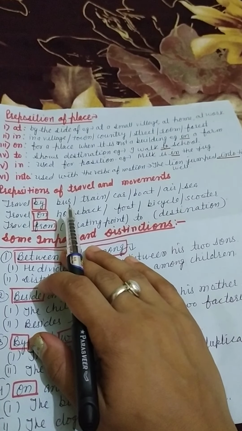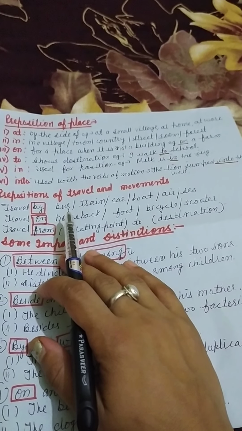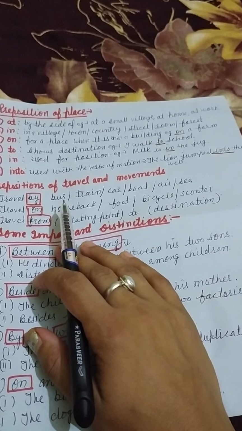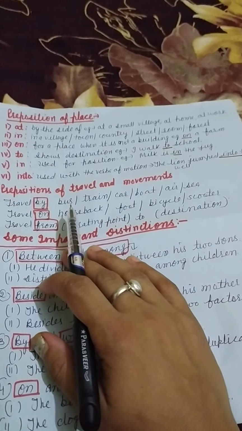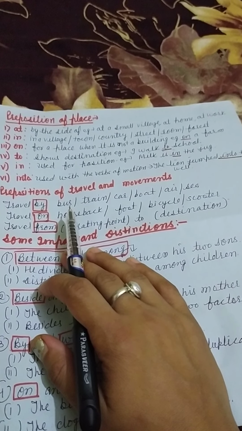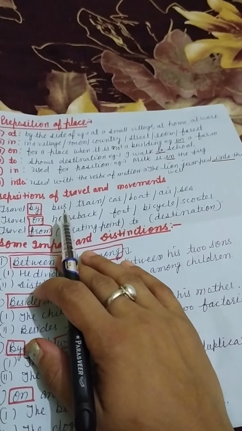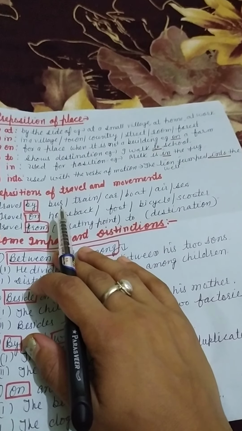Let us take the prepositions of place. Number 1, at. Students must get confused about when and where they have to use at and in. So, I'm here to make you clear about the uses of these prepositions. Let us take them one by one. At is used for a small place or means by the side of. For example, at a small village, at home, at work.